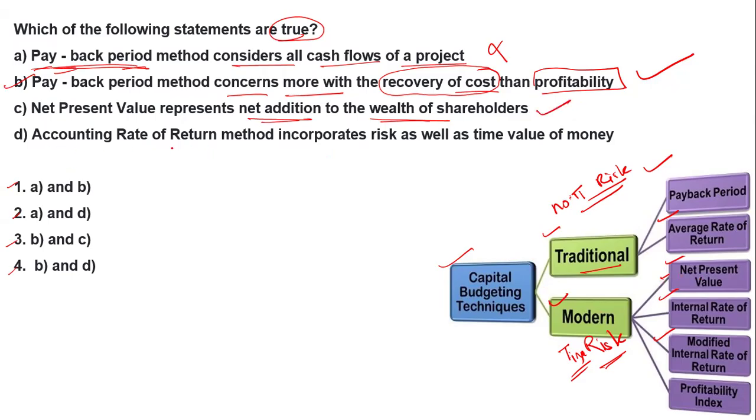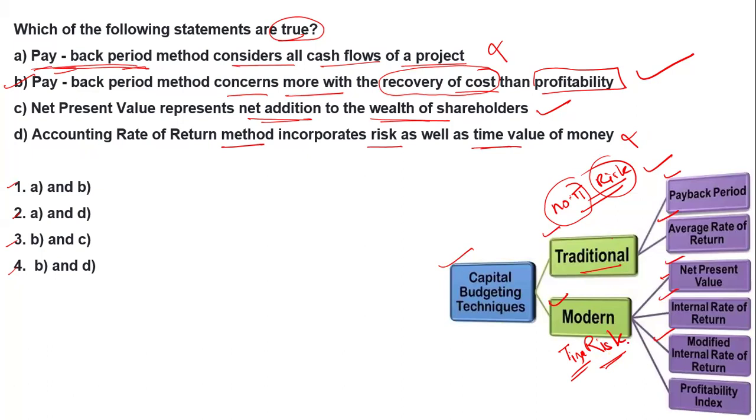Then, the accounting rate of return method is incorporated with the risk and the time value of money? I have already told you that it is a traditional method. The traditional methods are two: payback period and average rate of return. They do not give emphasis to time and risk. That's why option D is going to be wrong over here.